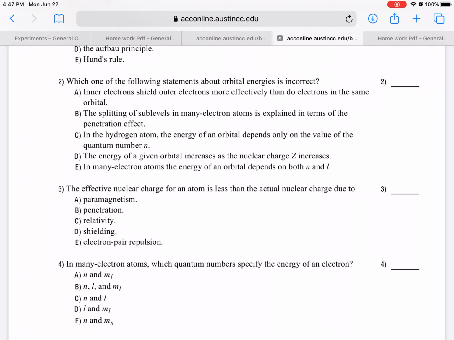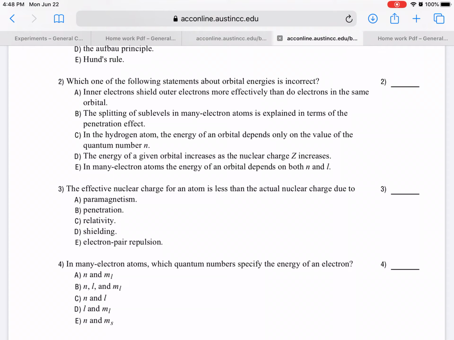Okay? And then D, the energy of a given orbital increases as the nuclear charge Z increases. That's not correct. The energy of a given orbital decreases as the nuclear charge increases, meaning now the electrons are going to be more attracted towards the nucleus, making them lower in energy. So D is the wrong one.